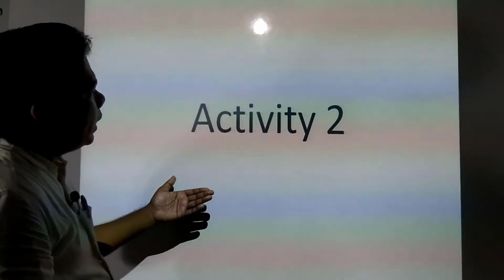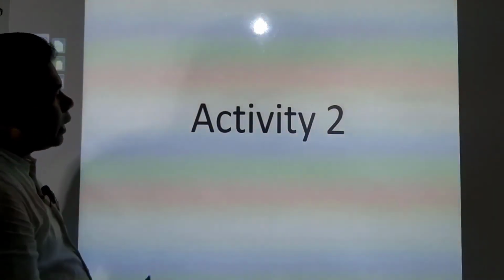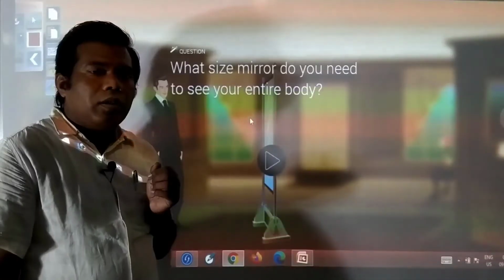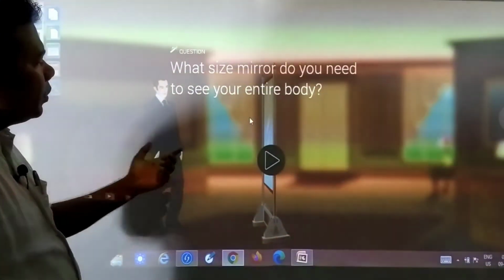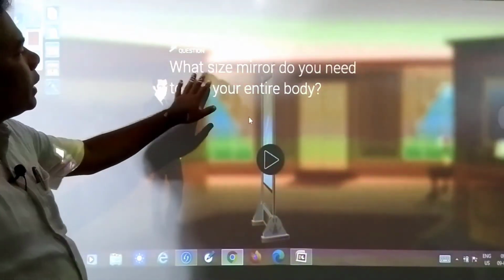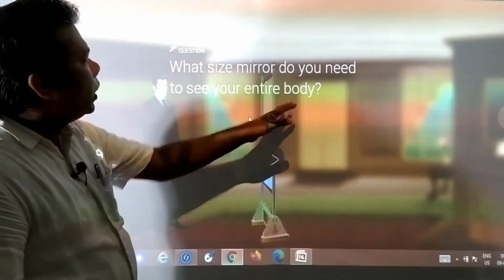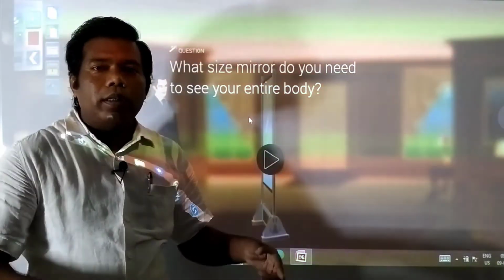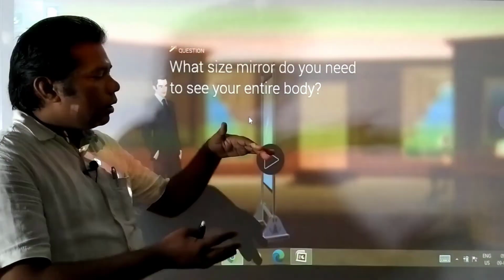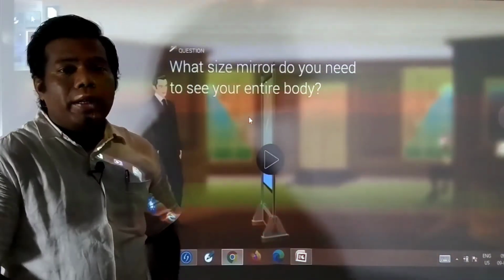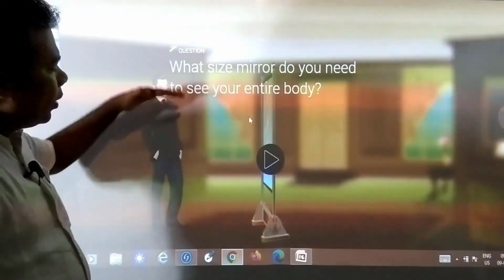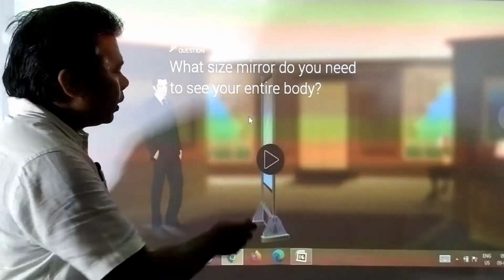Now we will see another activity, and we will try to learn how the image is formed in a plane mirror. Before that, think for yourself: what size mirror do you need to see your entire body? Which size of mirror will be required? Is a full size required, or half, or one quarter? Just see.